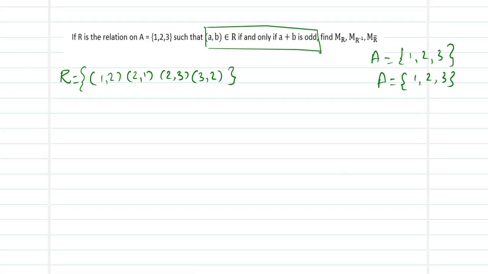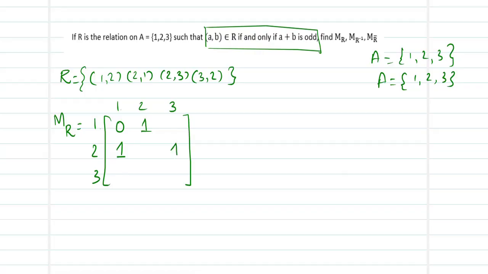So if I am going to represent this as a matrix, I have 1, 2, 3 marked here against the 1, 2, 3 to which it is being mapped. (1, 1) is going to be 2, which is not odd, so this is 0. The first entry (1, 2) takes the value 1. Next entry is (2, 1), which takes the value 1, and (2, 3), which takes the value 1.